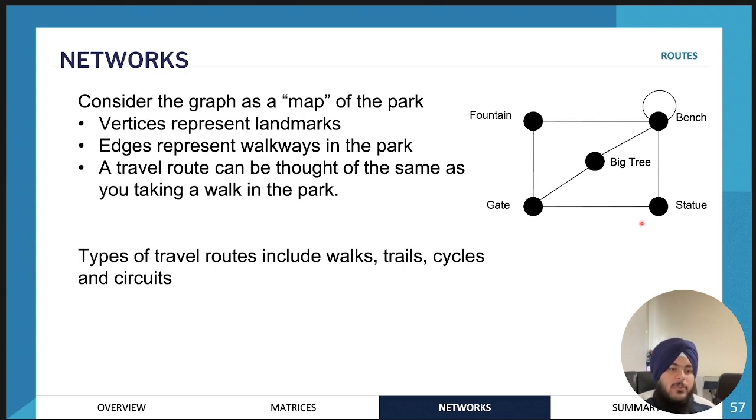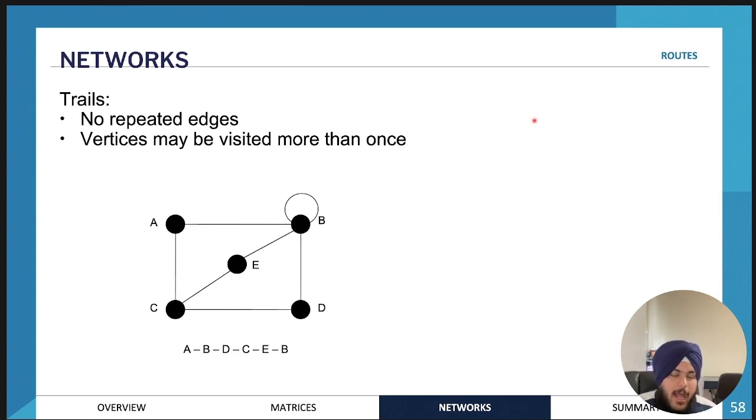Okay, so next we're going to be looking at walks, trails, cycles, and circuits, because a lot of the time, networks can be considered as sort of like maps, almost, to represent the relationships between different locations on a map. So first of all, we'll be looking at trails.